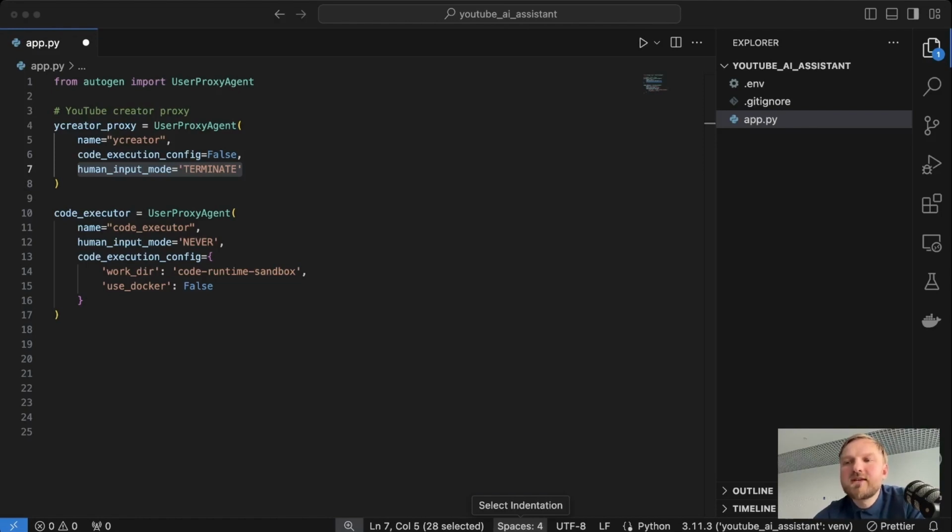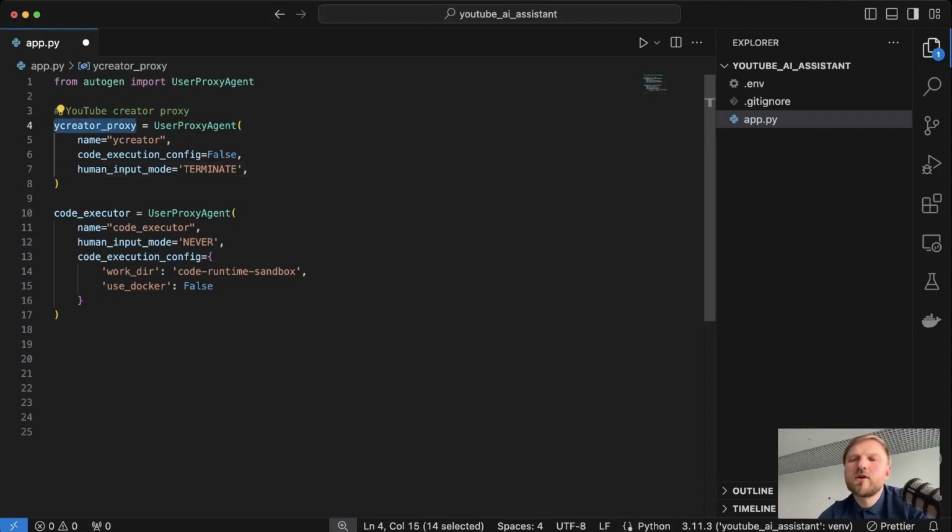Or to be more precise, when the researcher manager decides that the researcher agent gathered enough information to produce fact-based answer to the creator's questions. In this case, a researcher manager will add word terminate to the produced research results content. We will see how to do it just in a moment. And this will trigger creator proxy to prompt creator for the feedback, so it can analyze the result, and if creator is not satisfied with it, then it can guide research manager to the right path to repeat the investigation.